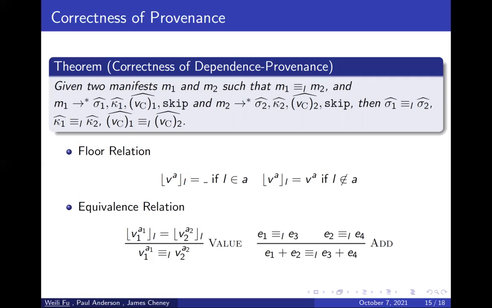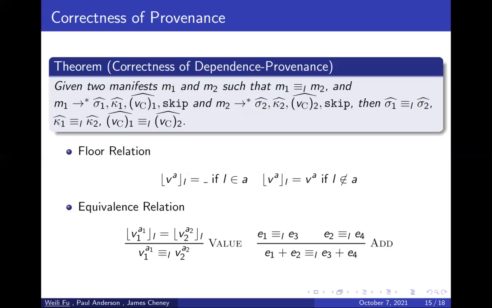With this relation, we can define the equivalence relation on two programs. That says two programs are equal if they satisfy the rules. That means with one label under consideration, these two functions are the same.